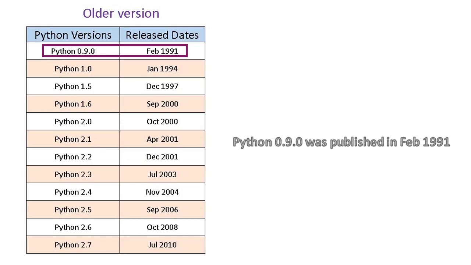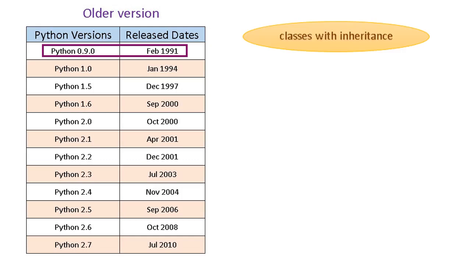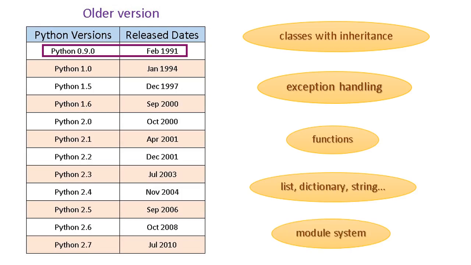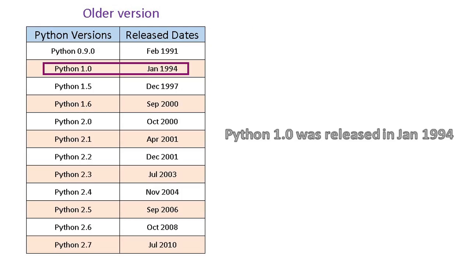In February 1991, Python 0.9.0 was published. Python at the initial stage of development had functionalities such as classes with inheritance, exception handling, functions and data types such as list, dictionary, string and so on. Also, the module system was implemented, which is derived from Modula 3.